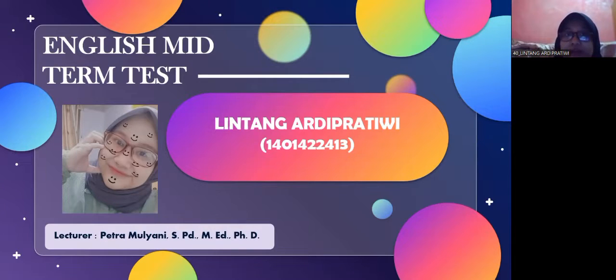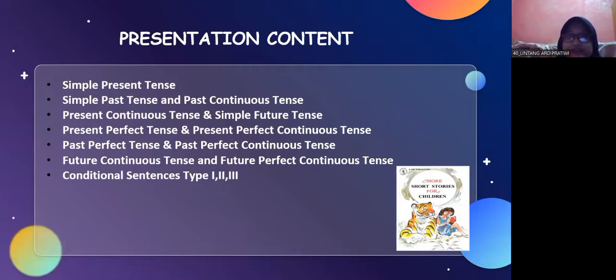Okay, the content of my presentation is about simple present tense, simple past tense and past continuous tense, present continuous tense and simple future tense, present perfect tense and present perfect continuous tense, past perfect tense and past perfect continuous tense, future continuous tense and future perfect continuous tense, and the last one, conditional sentence types 1, 2, and 3.